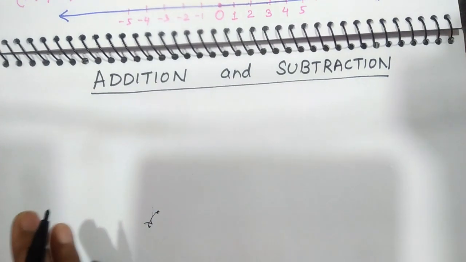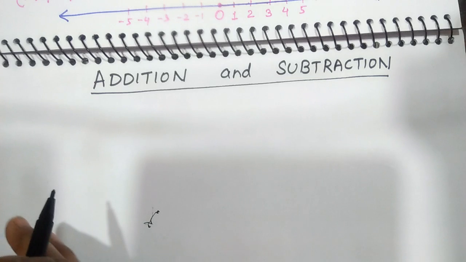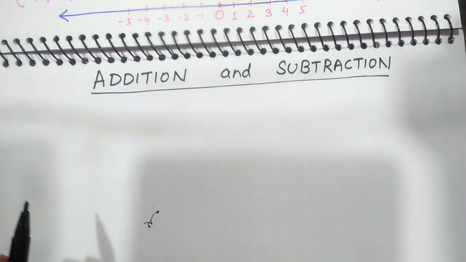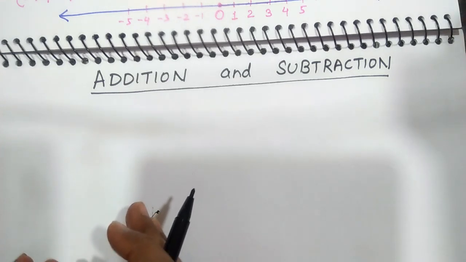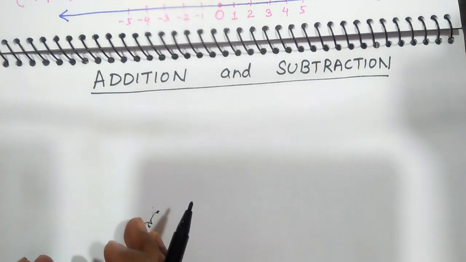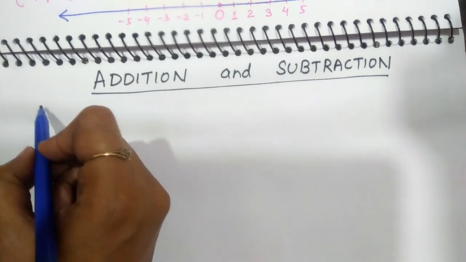This topic is important because most of the time students make mistakes in plus and minus. Maybe you reach a higher standard, but if your basics are not clear, then you will not be able to solve the questions. So here are some basic rules and they are very easy.